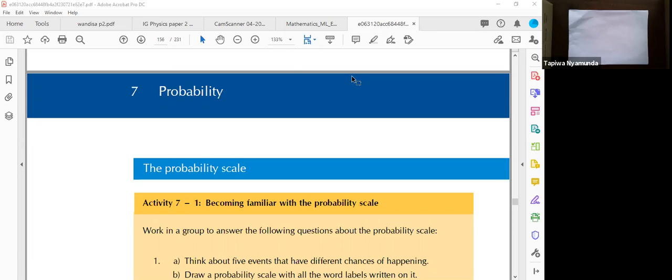It cannot exceed 1, and it cannot be below 0. When an event has a probability of 0, we say that event is very unlikely to happen. When an event has a probability of 1, we mean that event is very likely to happen.